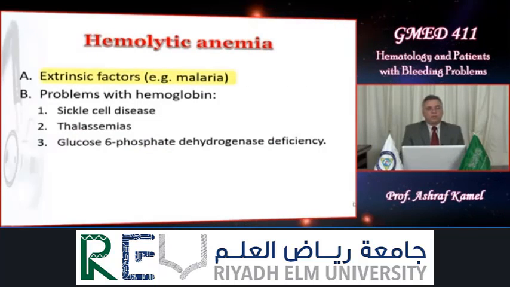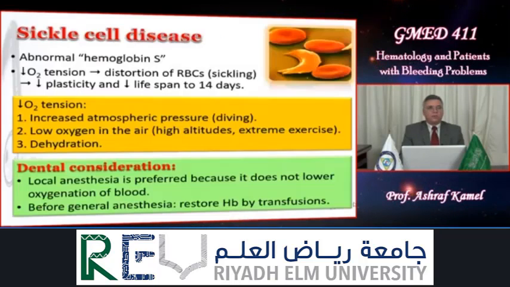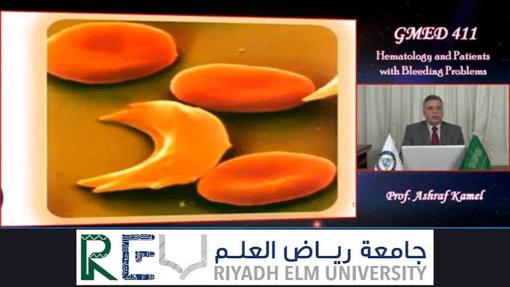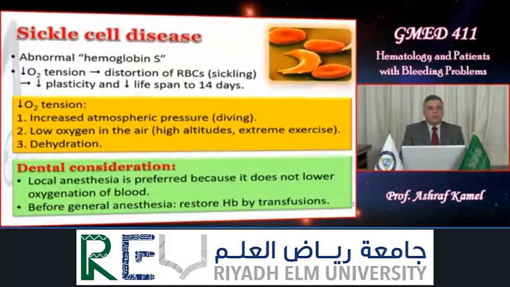Hemolytic anemia. The causes are either extrinsic, like malaria infection, or intrinsic problems with hemoglobin, like sickle cell disease, thalassemia, glucose 6-phosphate dehydrogenase deficiency. In sickle cell disease, there is an abnormal hemoglobin called hemoglobin S. Whenever there is decreased oxygen tension, we get sickling, which is distortion of the shape of RBCs to be like the shape of a sickle.